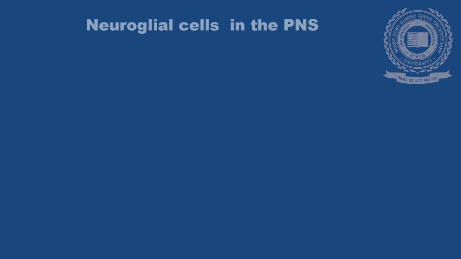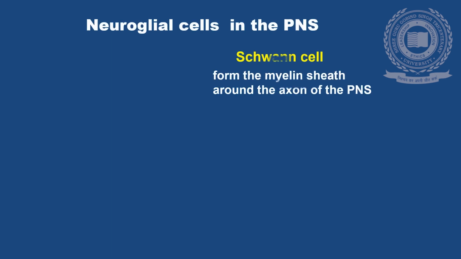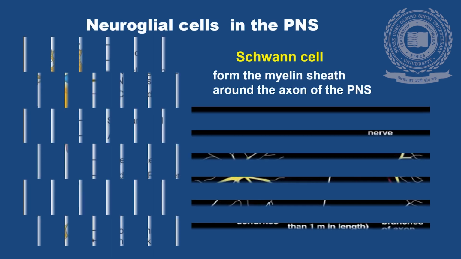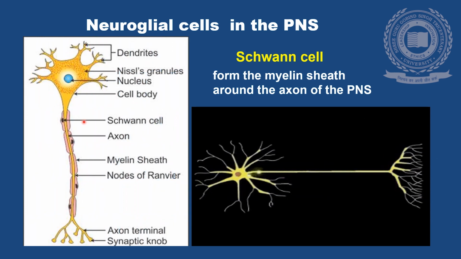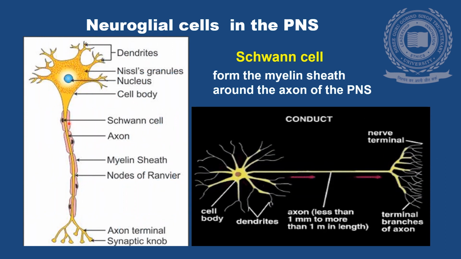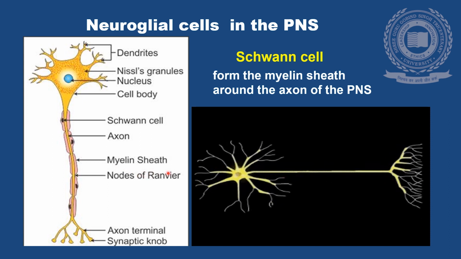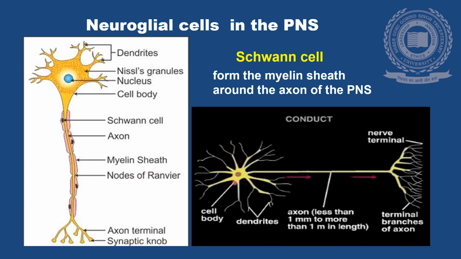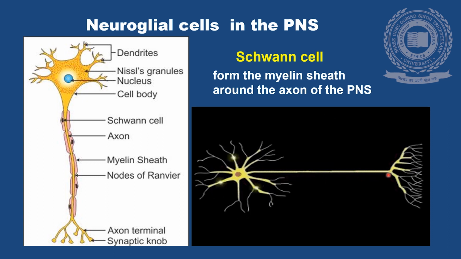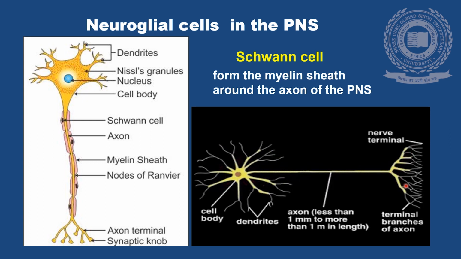In the peripheral nervous system, the neuroglial cell is the Schwann cell. This is the cell that lines the axon and forms the myelin sheath surrounding the axon. Myelin sheath causes myelination, which is important for nerve conduction. When the impulse is received, it will be conducted through the axon. Finally, it will be transmitted to the nerve terminals. That's how nerve conduction occurs, through the axon to the nerve terminals.